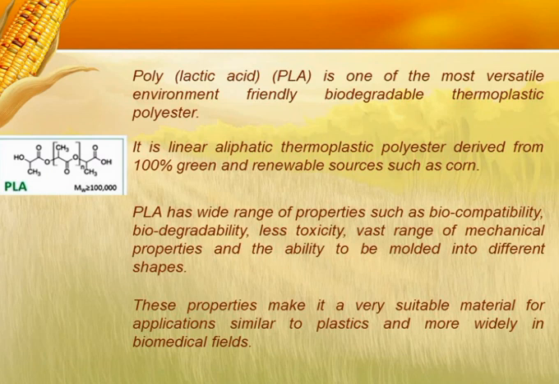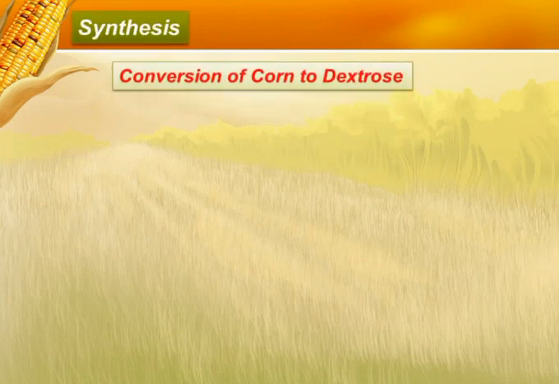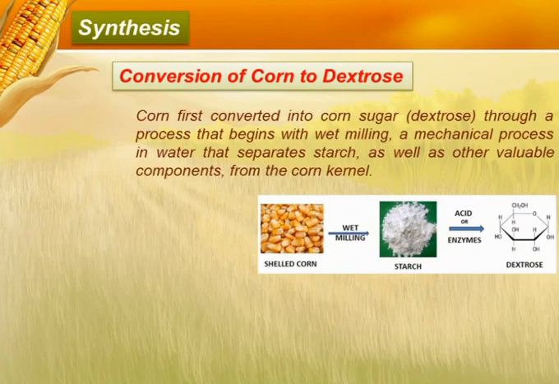So the synthesis of polylactic acid from corn can be carried out in the following way. First, corn is converted into dextrose. This process is shown in the following graphics.